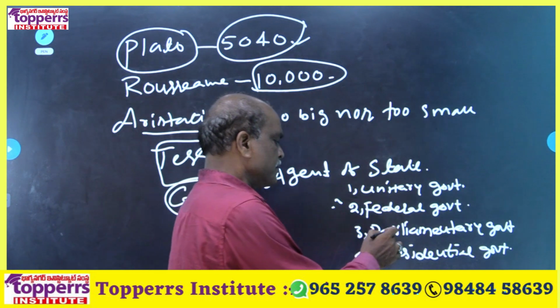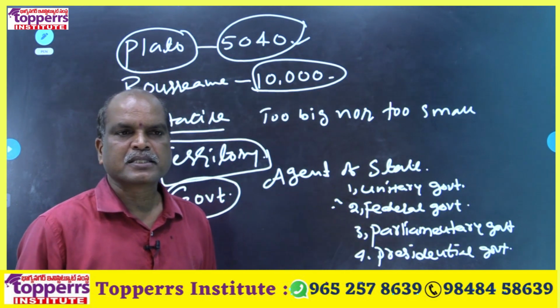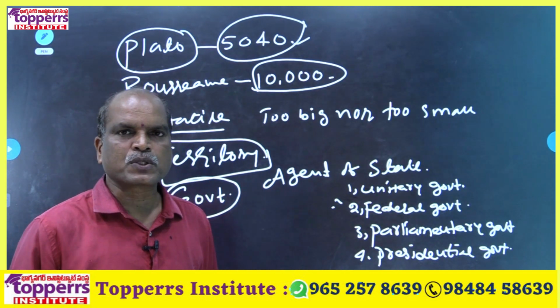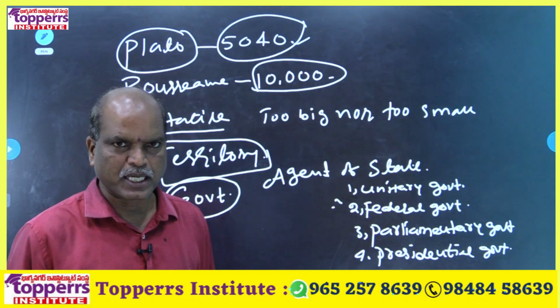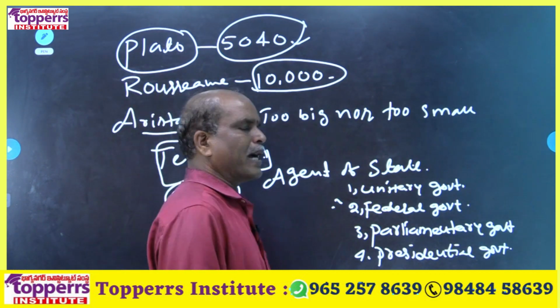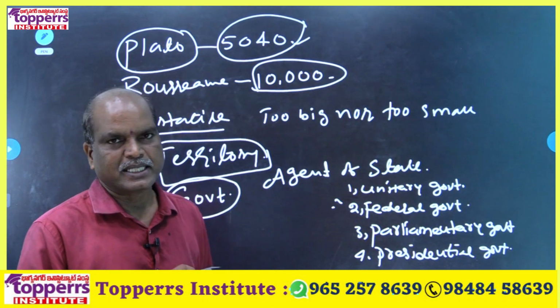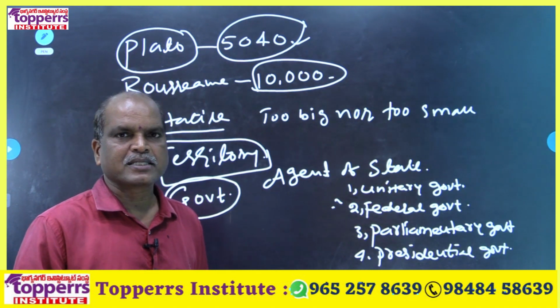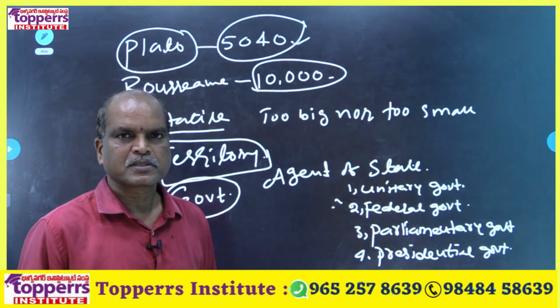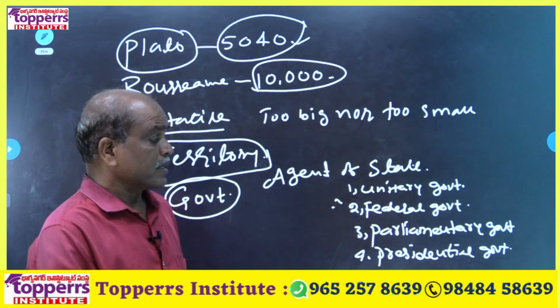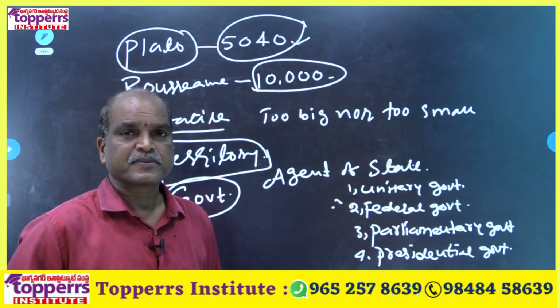Parliamentary government is very suitable to big countries, whereas huge population. So as per your country conditions, you select any one type of government.